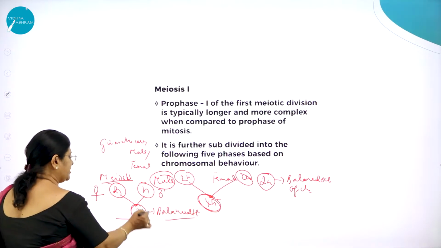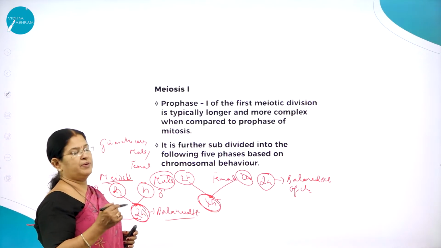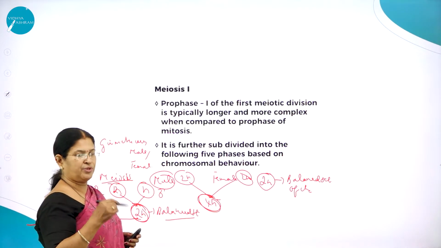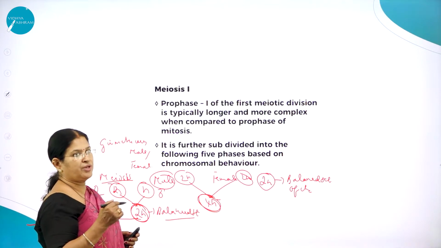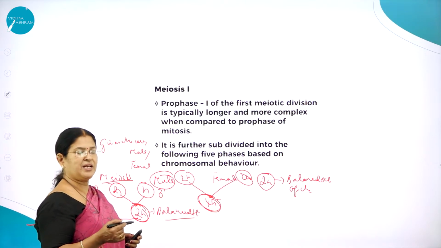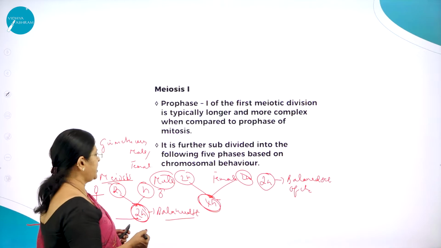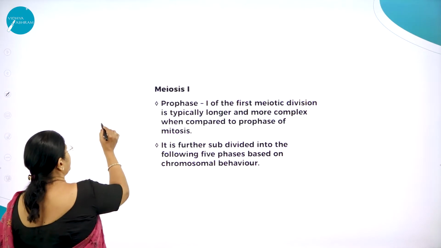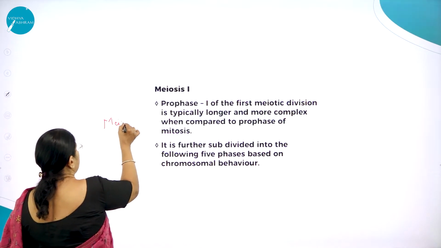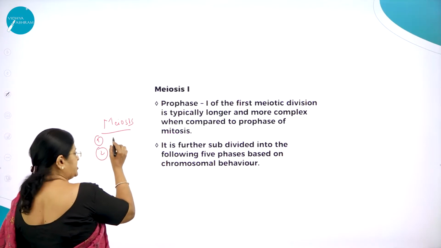To maintain this balanced set of chromosomes, meiosis takes place in the gamete cells, that is, during gametogenesis, during the formation of male gamete called spermatogenesis and female gamete called oogenesis, to maintain the chromosomal number constant, right?